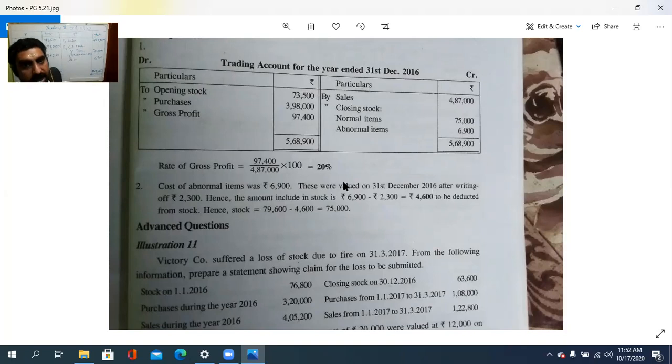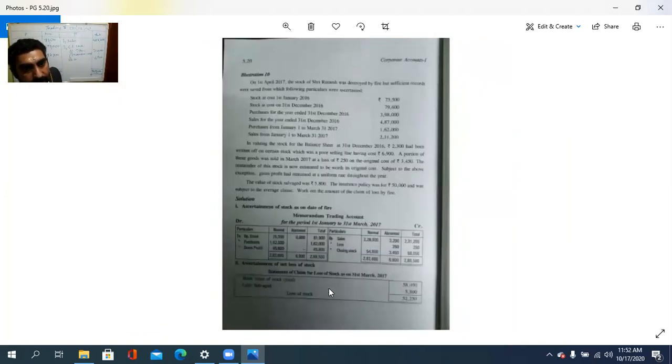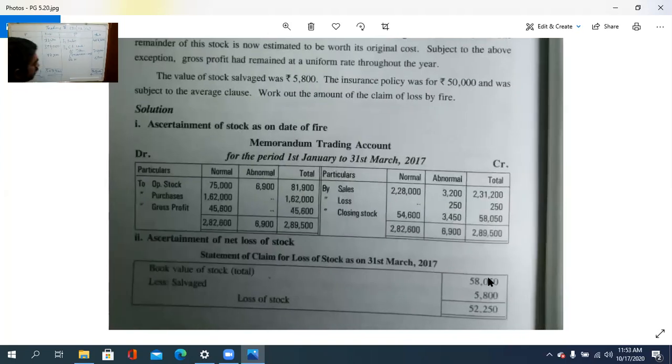Then we are going to prepare the memorandum trading account. So we will check how it is. 97,400 is the gross profit there, and 20% of the net sale. Next step, the memorandum trading account, from 1st January till 31st March 17.